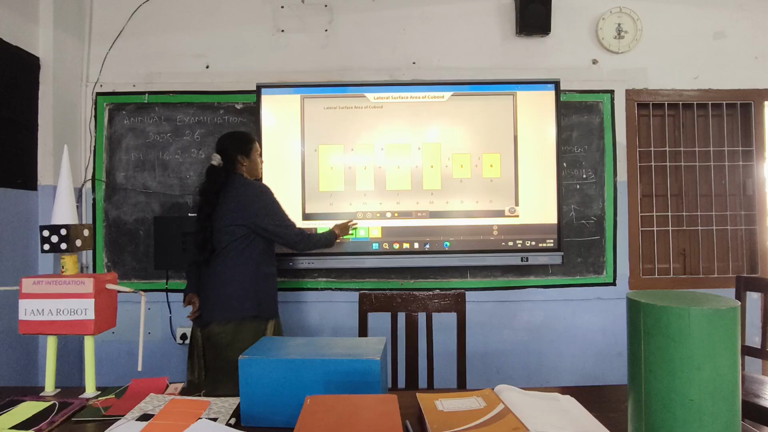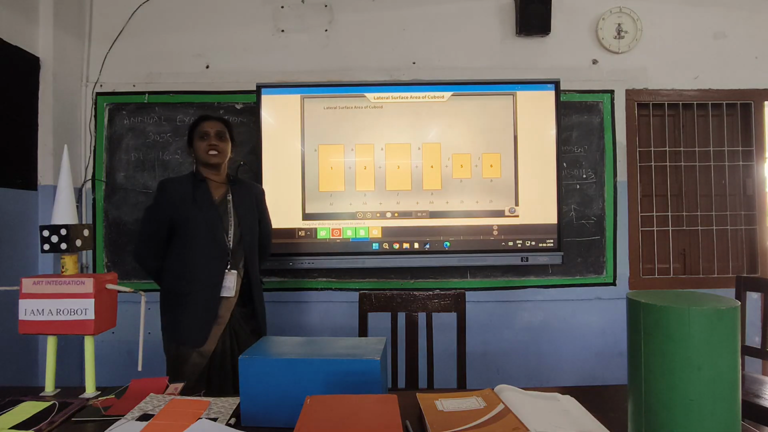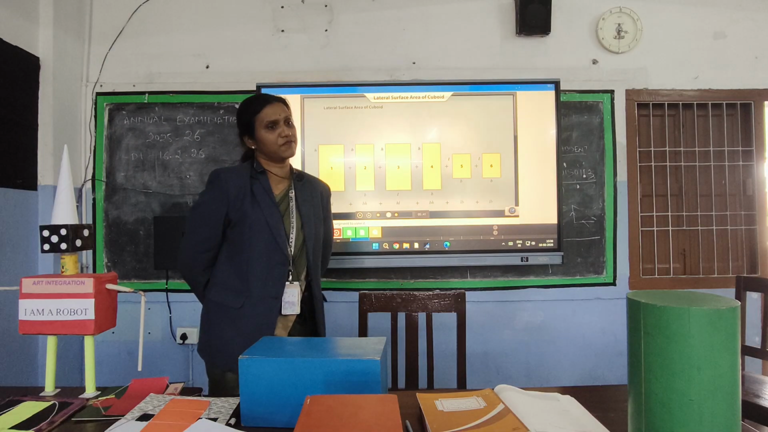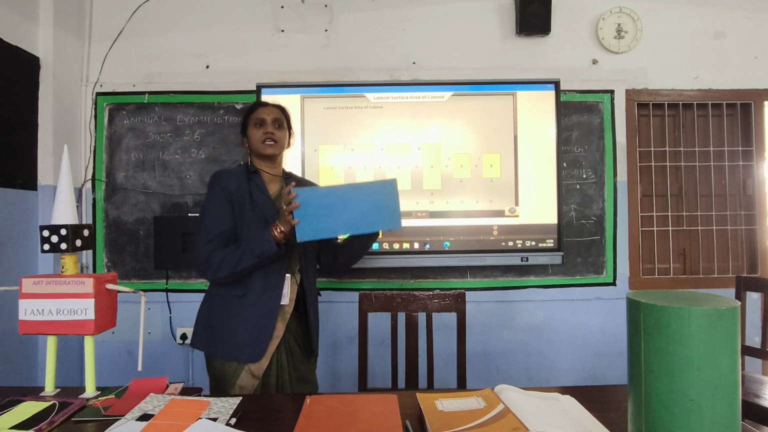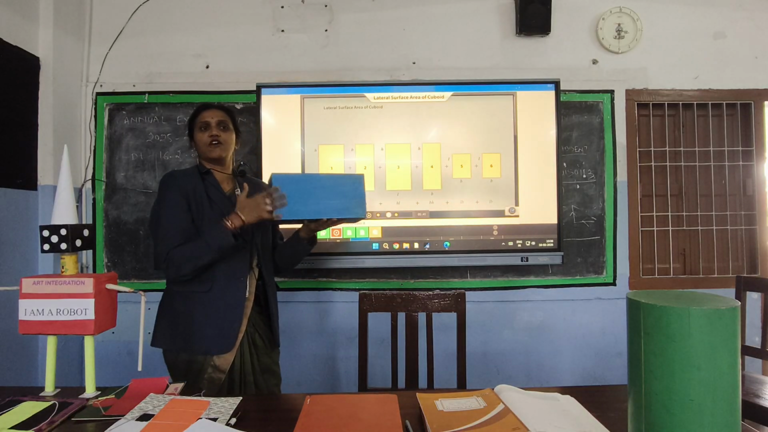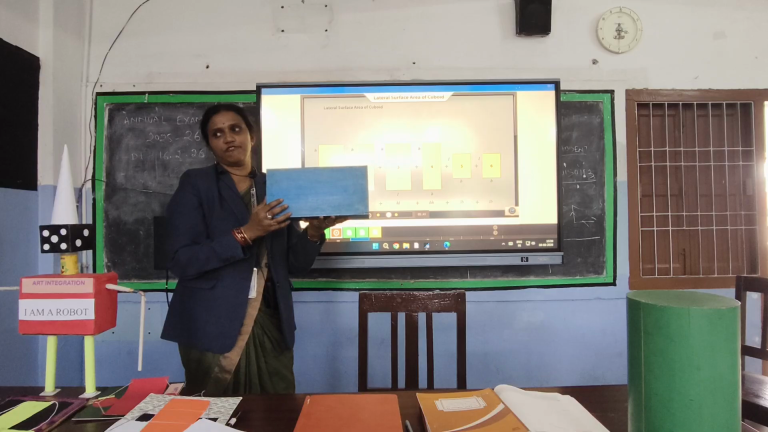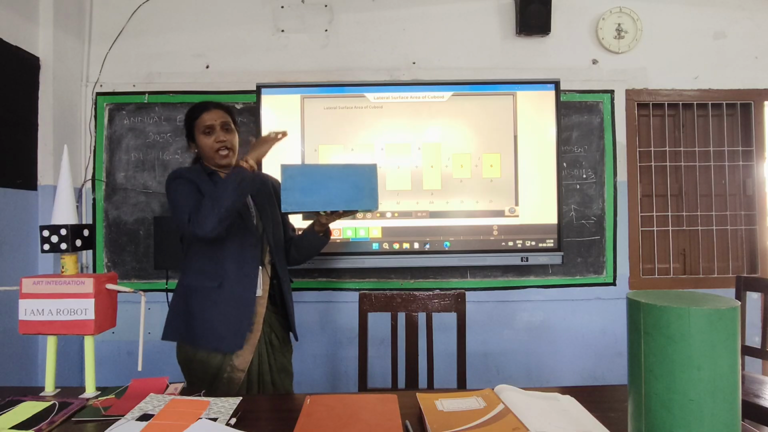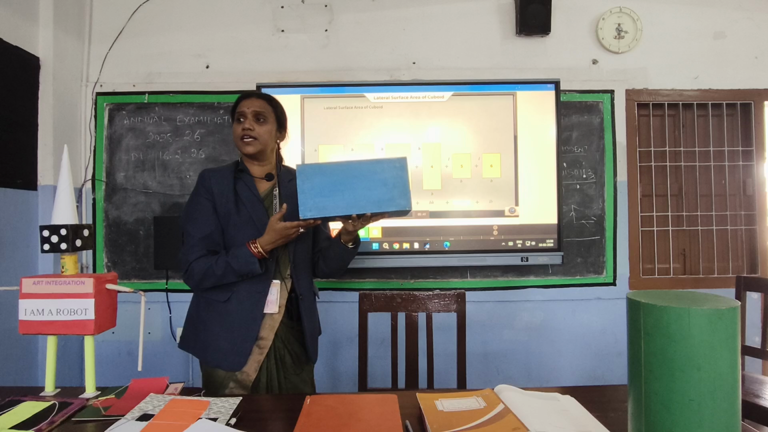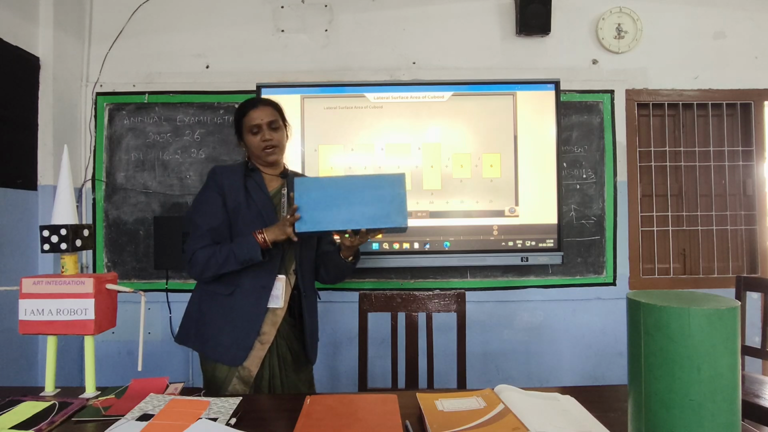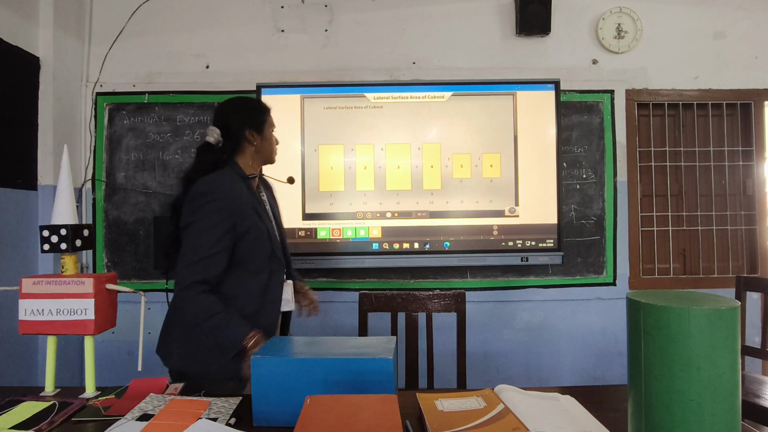Now let us find what is the lateral surface area of a cuboid. Lateral surface area of a cuboid means what? It is the sum of the areas of all the lateral faces. Right? So excluding top and bottom. That is what we are excluding? 2LB we are excluding.